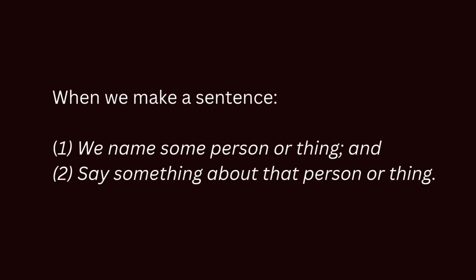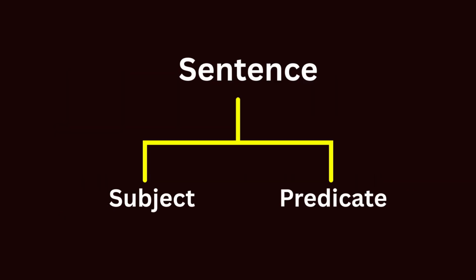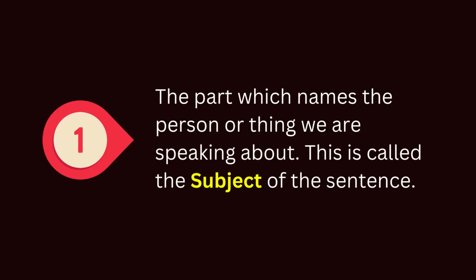When we make a sentence, we name some person or thing and say something about that person or thing. In other words, we must have a subject to speak about and we must say or predicate something about that subject. Hence, every sentence has two parts. The part which names the person or thing we are speaking about. This is called the subject of the sentence.